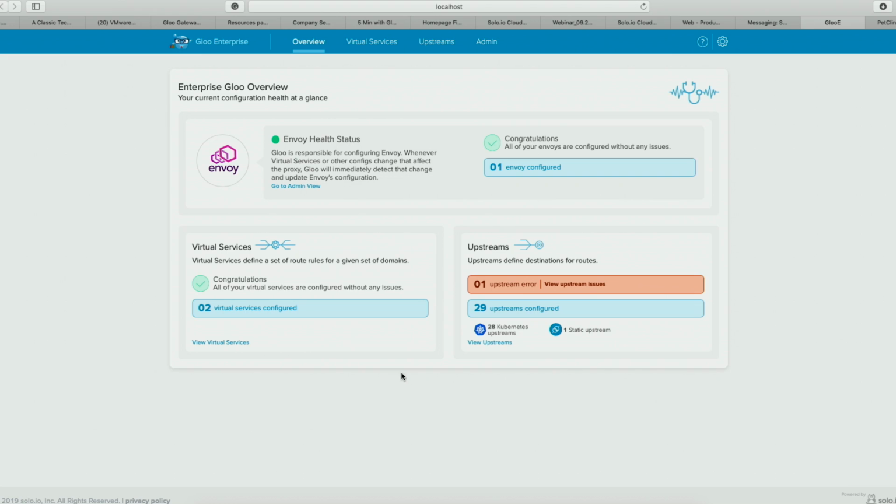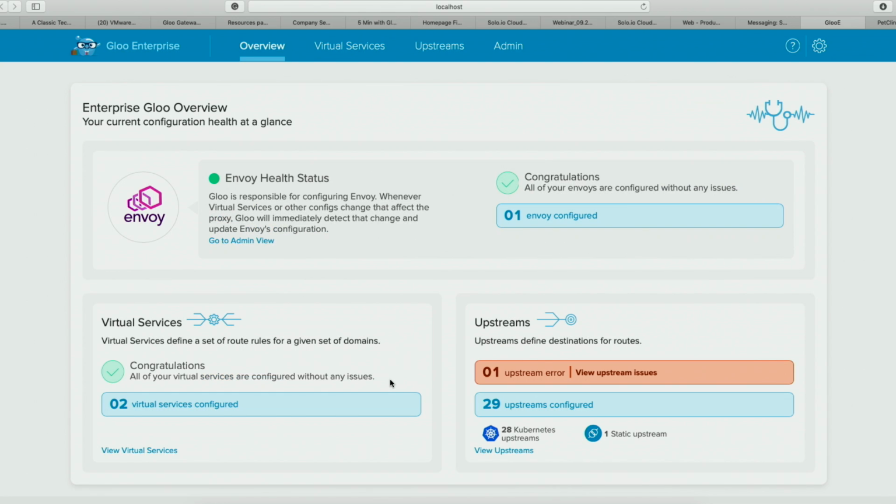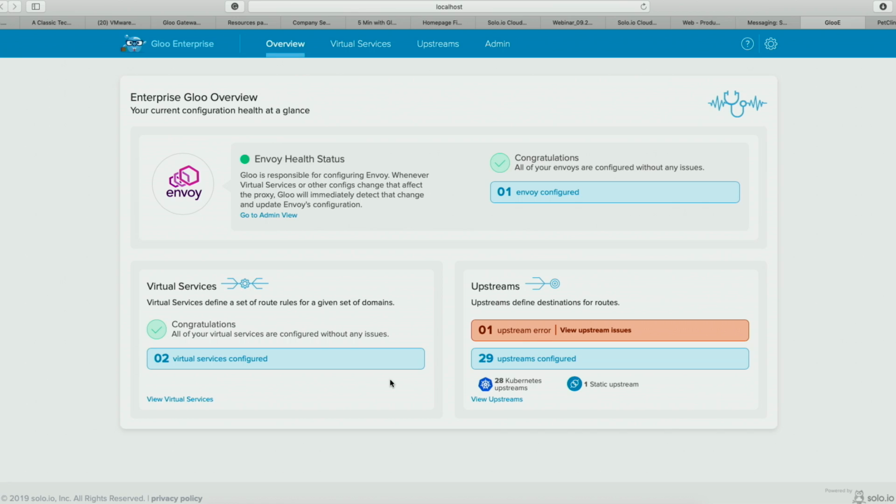So this is the UI of Gloo. And what you can see immediately is that you're getting some information about your environment. What you can see is that I have one proxy of Envoy, and it's green, it's happy, right? This is actually very, very interesting, and I will explain why what I'm showing right now is very important.